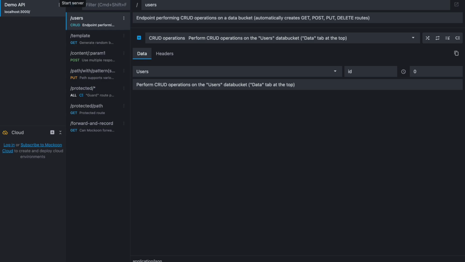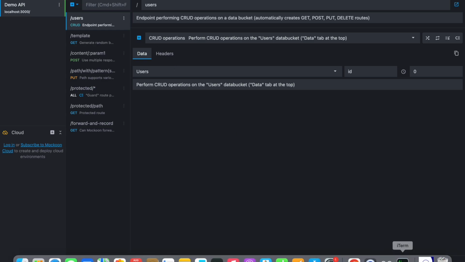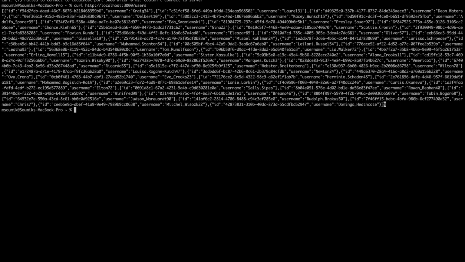If I click here, it starts the server, and I can bring up my curl utility from the command line and do a curl on http://localhost:3000/users. Why 3000? Because the mock server runs by default on that port. If I do /users, it will display a list of users, which is a JSON array.